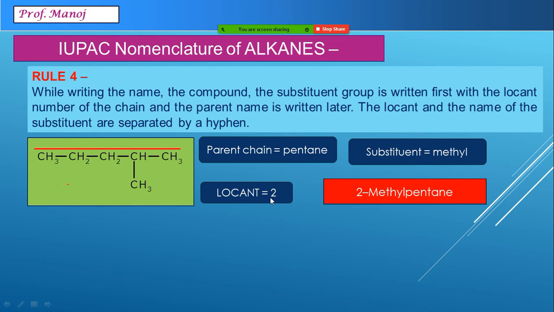So while writing, locant is written first, substituent is written afterwards, parent chain is written later. You can also observe between a number and a letter there is a hyphen, a dash. First letter has to be capital and the entire name is without any space or gap. These are the rules we must follow while writing.